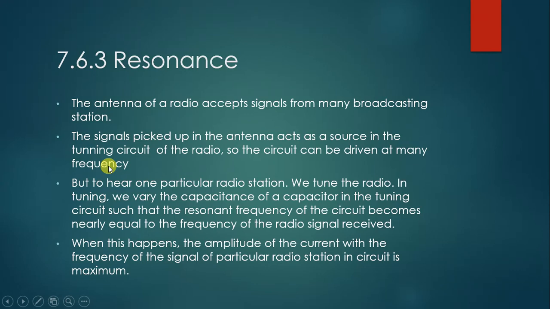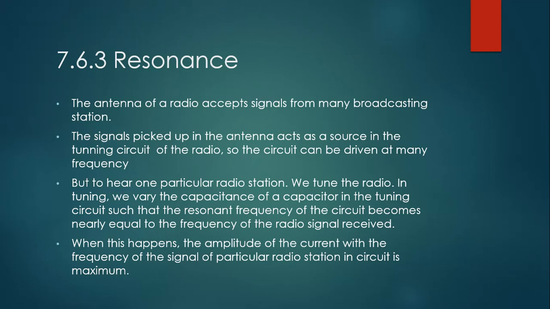Suppose you are using a radio: when the exact frequency is matched, at that time you will get the programs on the radio, otherwise you will not get any programs. So the signal picked up in the antenna acts as a source in the tuning circuit of the radio, and the circuit can be driven at many frequencies. But to hear one particular radio station, we tune the radio.